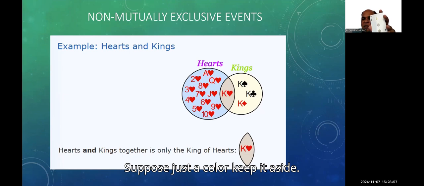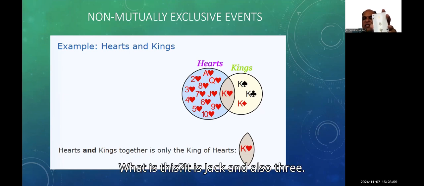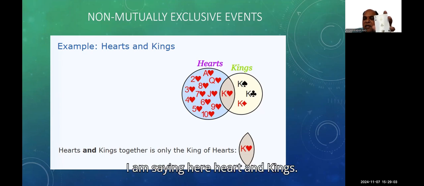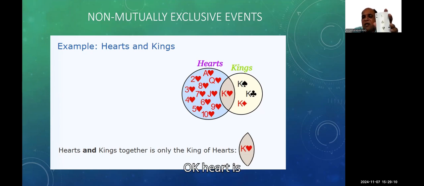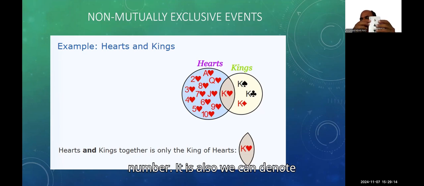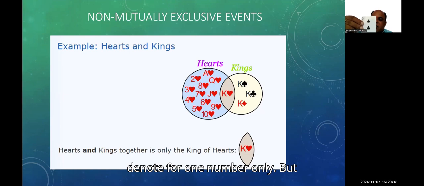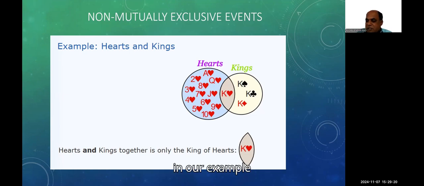Suppose, keeping color aside, what is this? It is jack and also 3. I am saying here hearts and kings. Heart is a shape. King is nothing but a number; it also denotes one number only. But in our example, heart shapes are there.